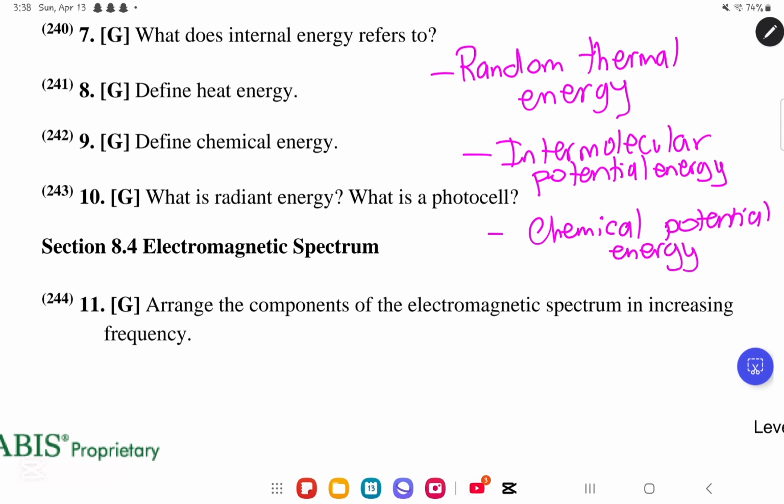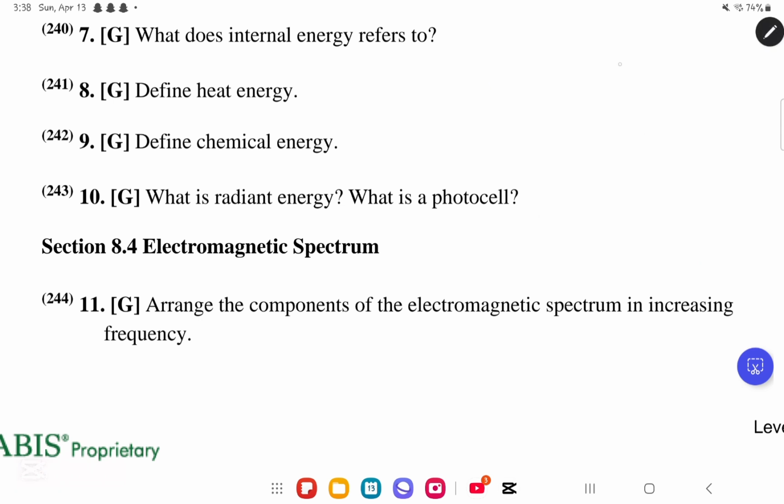Okay, this chemical potential energy, what is it? It is the energy stored in the bonds between atoms forming molecules. So when you break these bonds, you will release the chemical potential energy. Very simply, that is it for CQD number 7. We'll move on to CQD number 8 grid. In CQD number 8 grid, they said define heat energy.